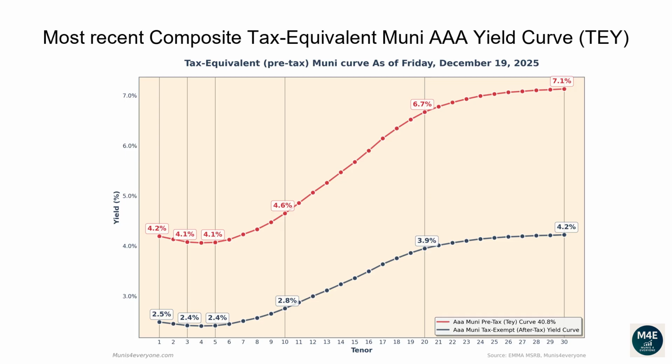The one-year tax-exempt yield is 2.48%, corresponding to a 4.19% tax-equivalent yield for investors in the top tax bracket. The 2-year tax-equivalent yield is 4.13%. The 5-year tax-equivalent yield is 4.07%. The 10-year tax-equivalent yield is 4.65%. The 20-year tax-equivalent yield is 6.67%. The 30-year tax-equivalent yield is 7.13%.